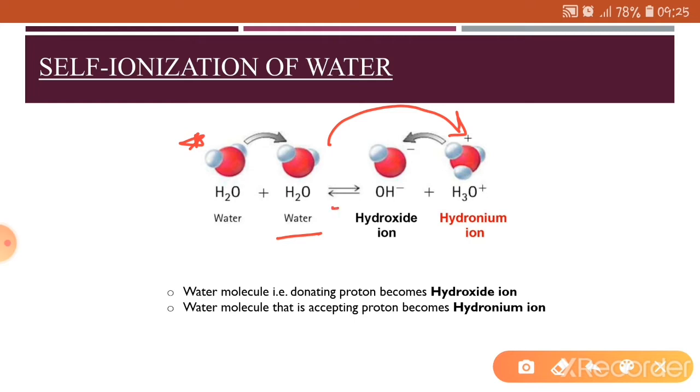Now as you may notice here, this reaction is reversible. So in the reverse reaction, this hydronium ion will give this hydrogen ion to a hydroxide ion again, and it will result in the formation of two water molecules again. So since this is a reversible process, it will happen continuously: there will be continuous formation of hydroxide and hydronium ions as well as the formation of water molecules.